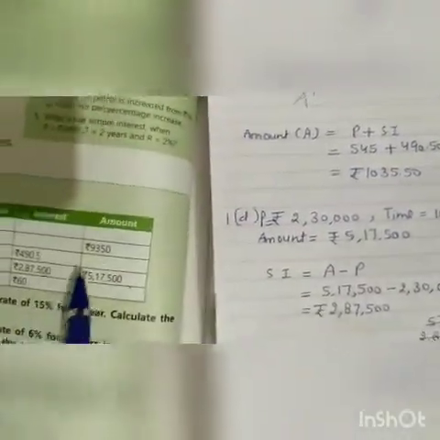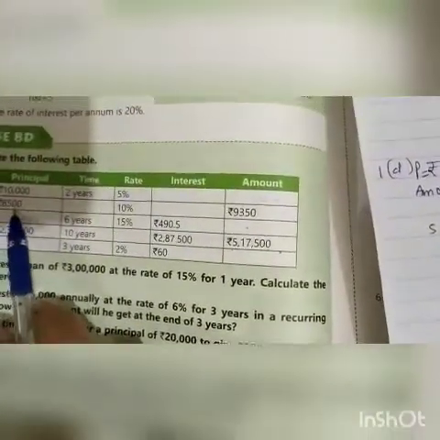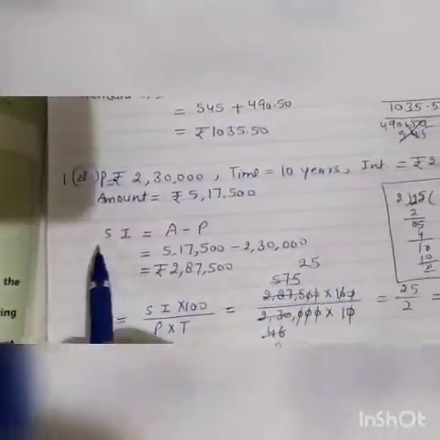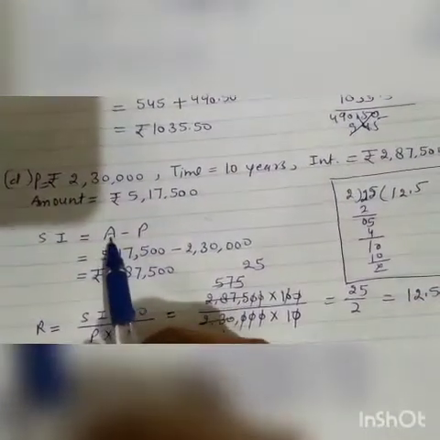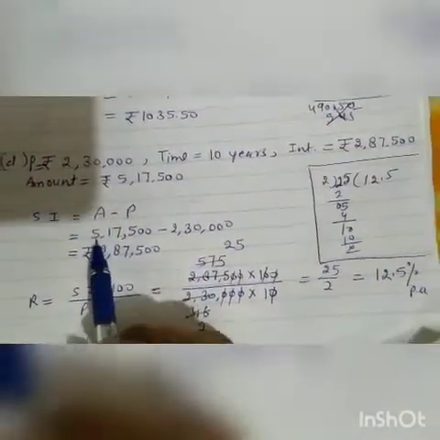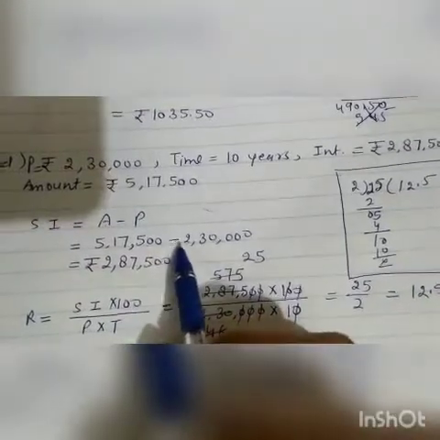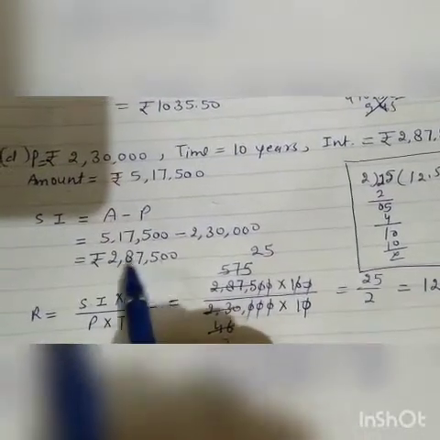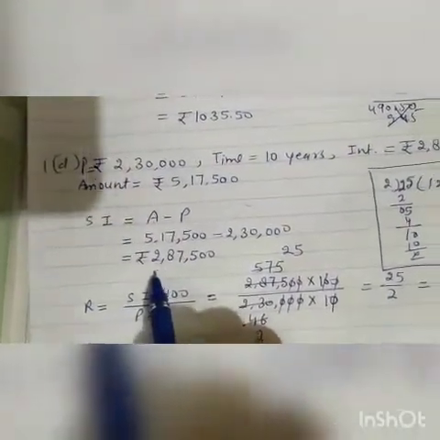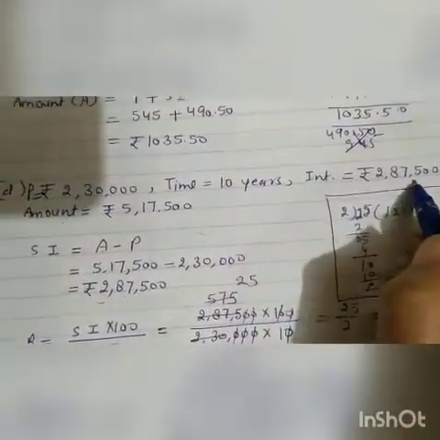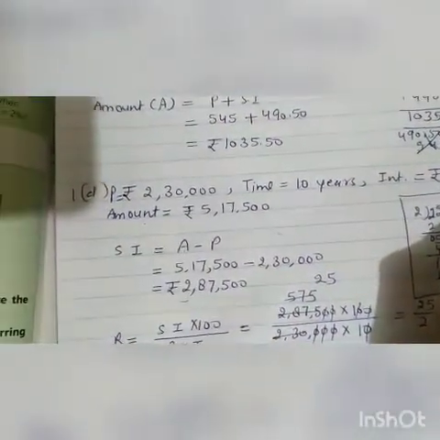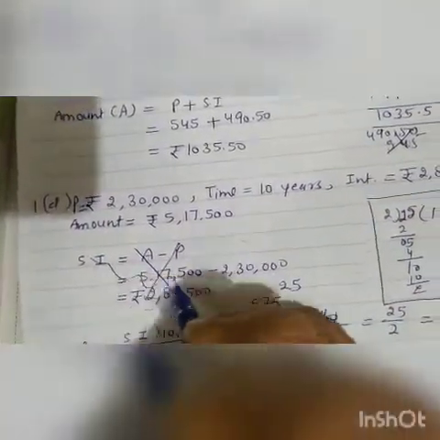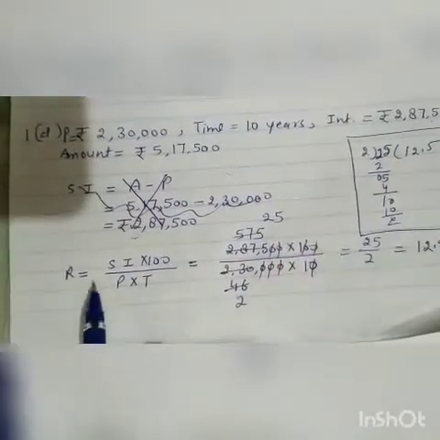Students, in B part, I told you when amount and principal both are given and interest is not given, first we will find simple interest by subtracting principal from the amount. So amount is 5,17,500 minus principal 2,30,000. We get 2,87,500. This is the interest. Here interest is given, so no need to do this. We will start from here.